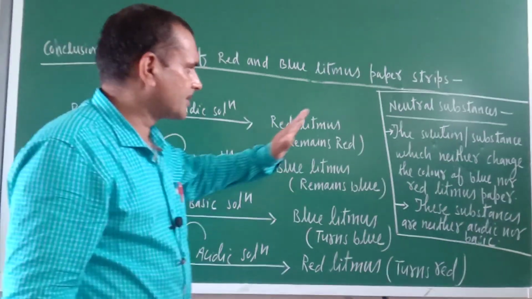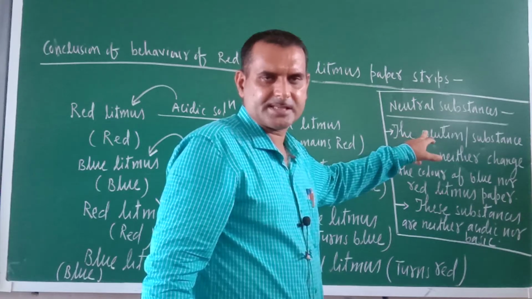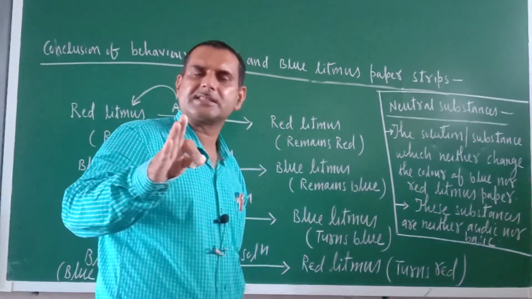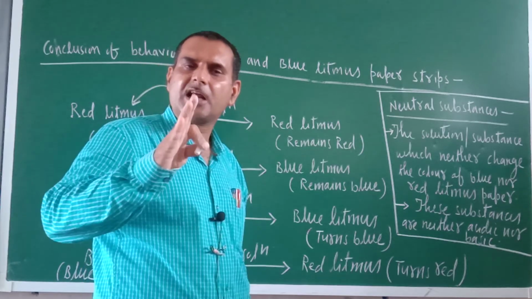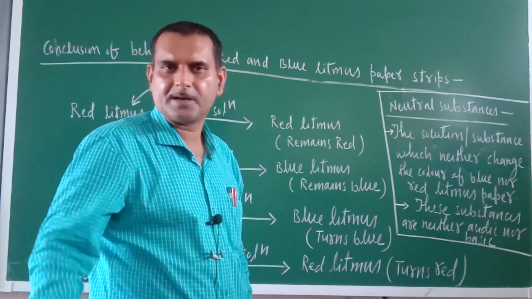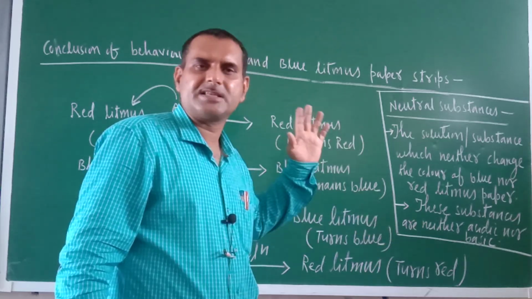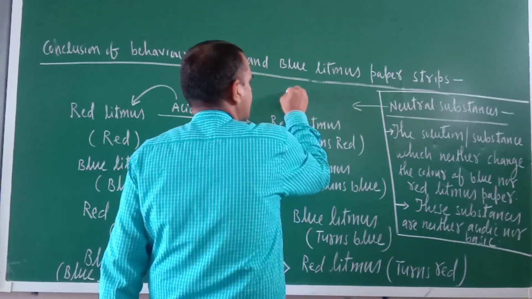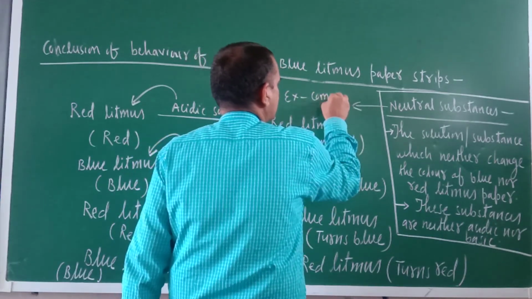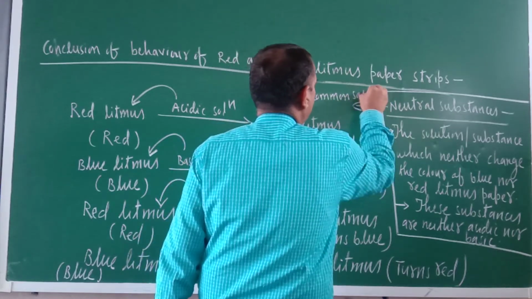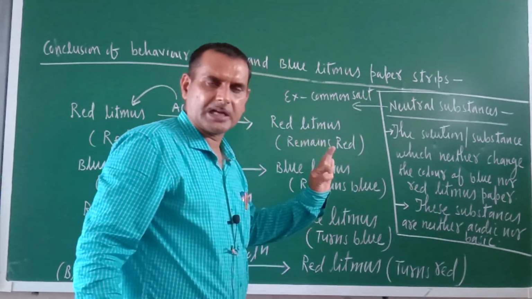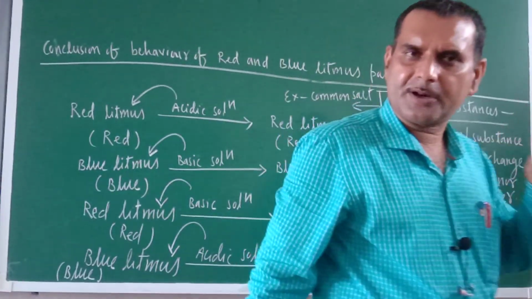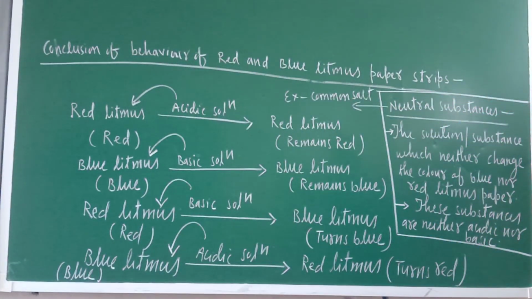There is one more category of substances. They are called neutral substances. What are the neutral substances? Neutral substances neither change the color of blue or red litmus paper. They are neither acidic nor basic. Its common example is common salt. So neutral substances neither change the color of red litmus paper nor the color of blue litmus paper. Hence we can say they are neither acidic nor basic.